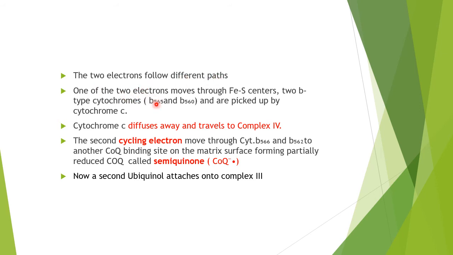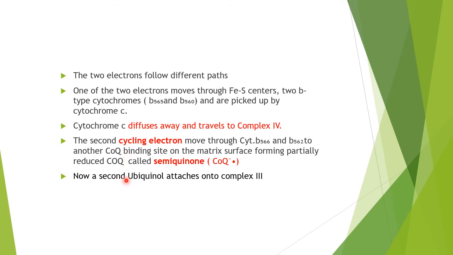One of the two electrons moves through the iron sulfur center and the two B type cytochromes, and is picked up by cytochrome C. Cytochrome C diffuses away and travels to complex 4. The second electron moves through cytochrome B566 and B562 to another coenzyme Q binding site on the matrix surface, forming partially reduced coenzyme Q called semiquinone.